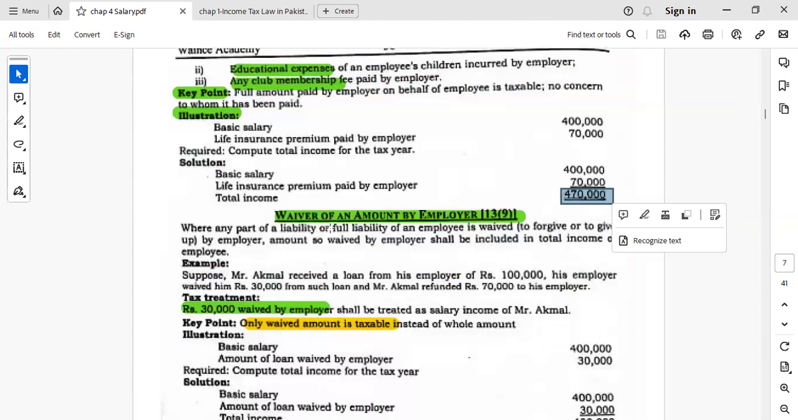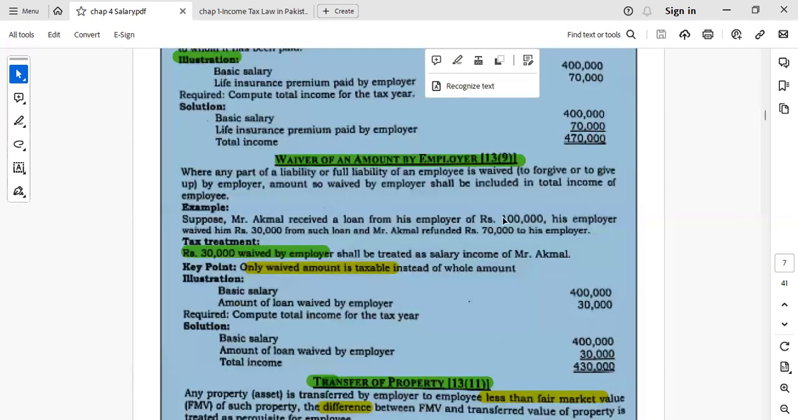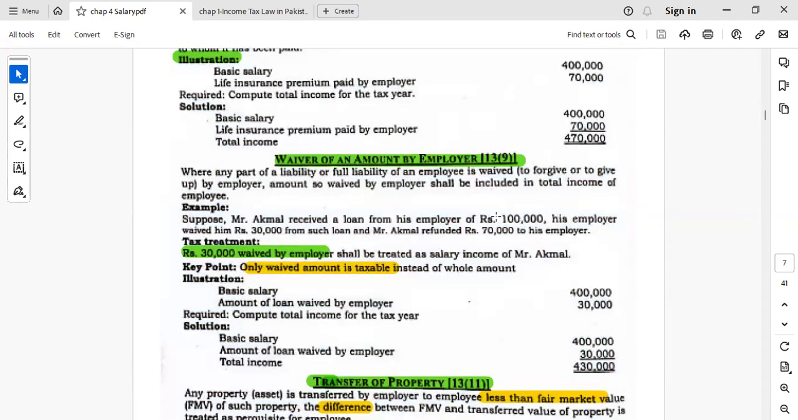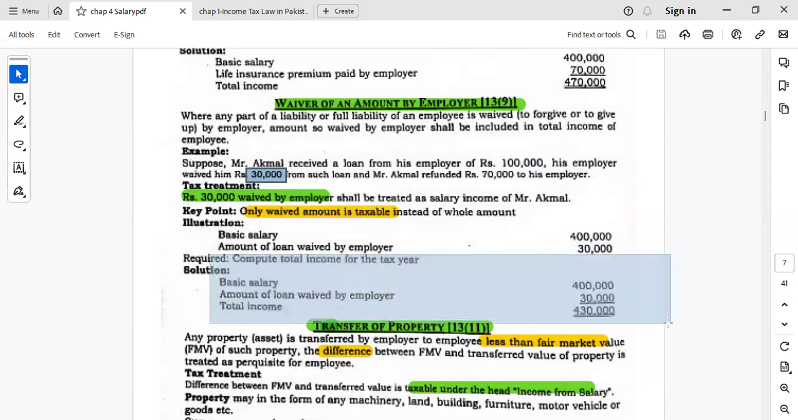Waiver of an amount given by the employer to the employee. For example, Mr. Kumar received a waiver of rupees 30,000. A loan of 100,000 was given by the employer to the employee, but at the time of repayment, the employer gave him a 30,000 discount on that loan, waived off that loan. So that 30,000 will be added in the income from the salary. An example is given here.